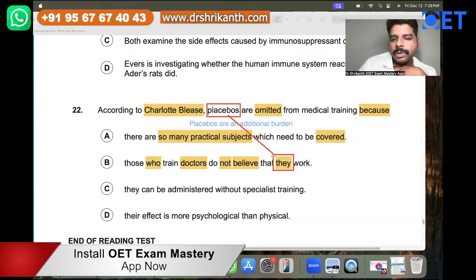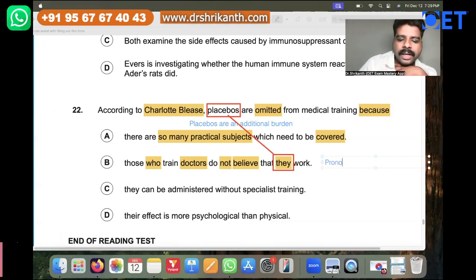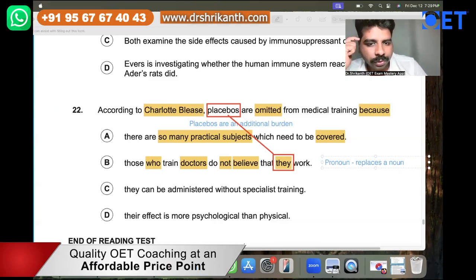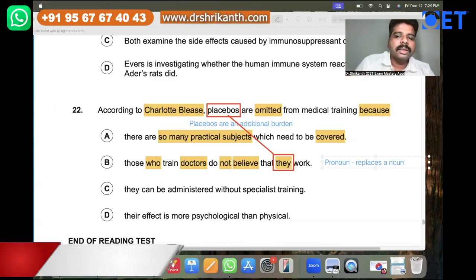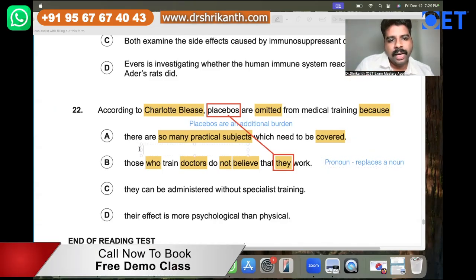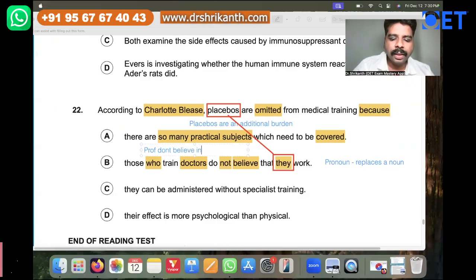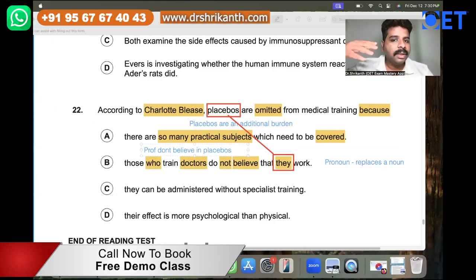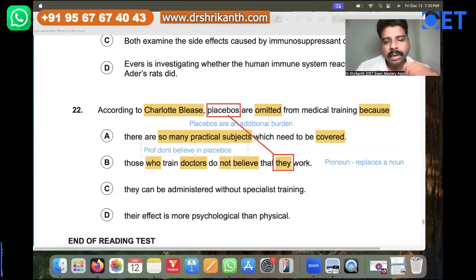So they here is what we call a pronoun, a word that replaces a noun. This they is replacing the word placebos. So the professors don't believe in placebos. For answer option B, what do you grasp here? The professors don't believe in placebos, so for that reason it has been omitted from their syllabus.